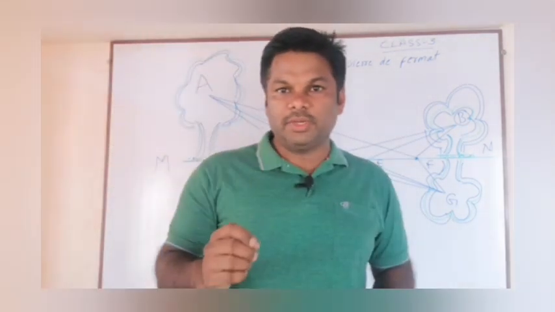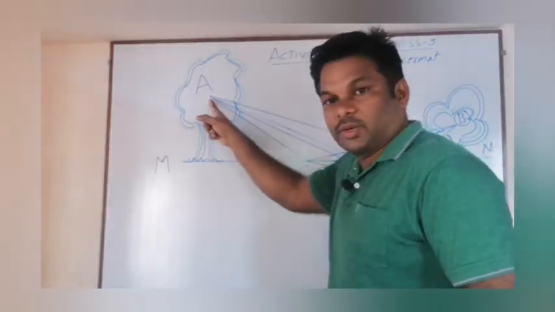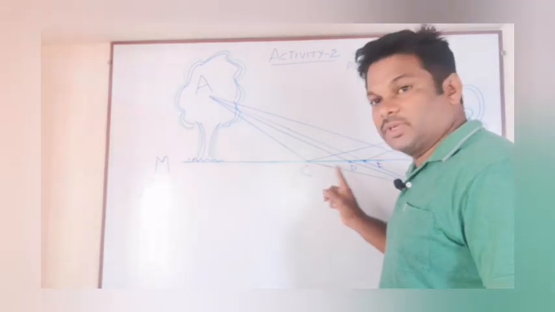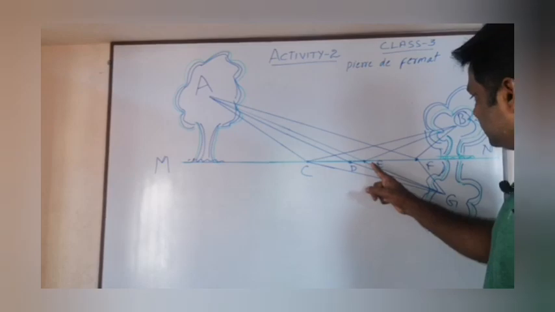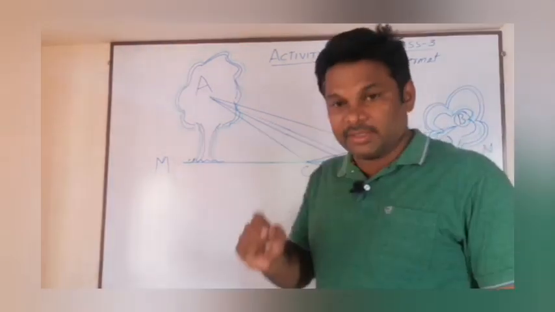That smart crow is thinking: can I take a food grain from the floor and reach the point B on the second tree? Yes, this is the thought.